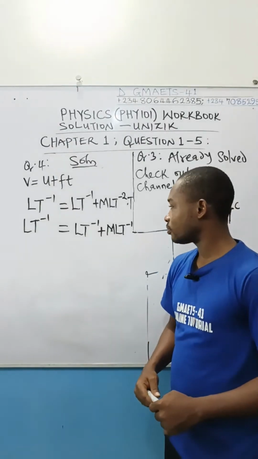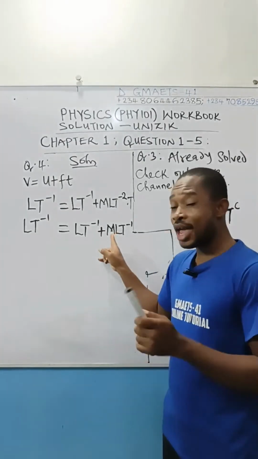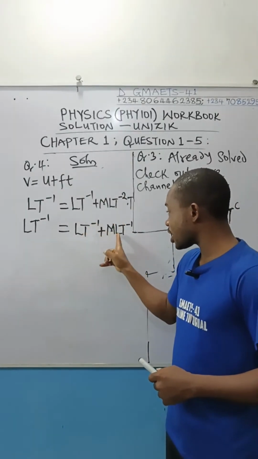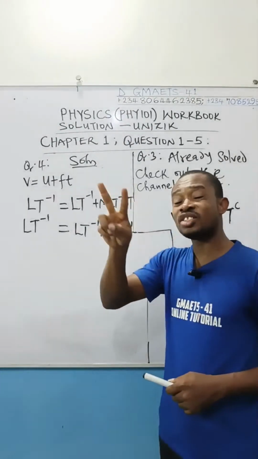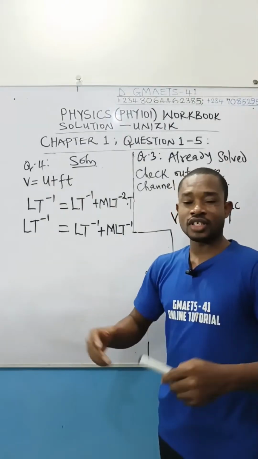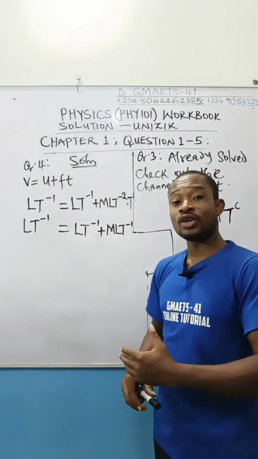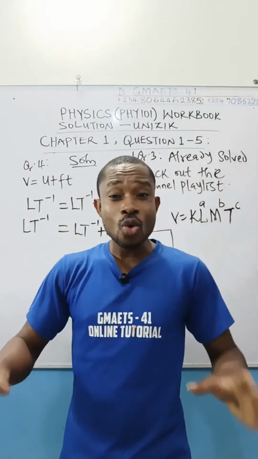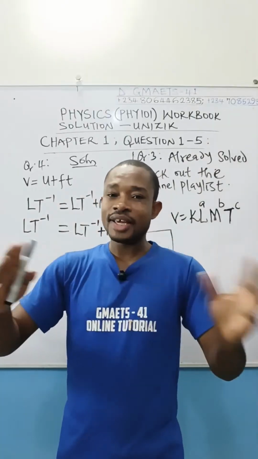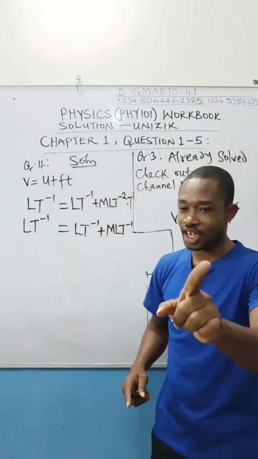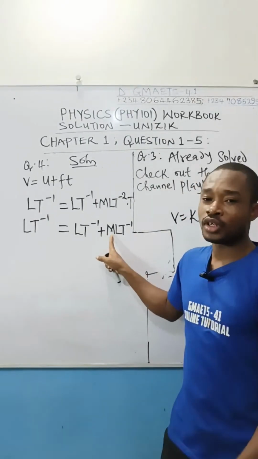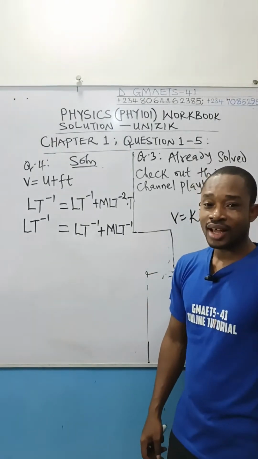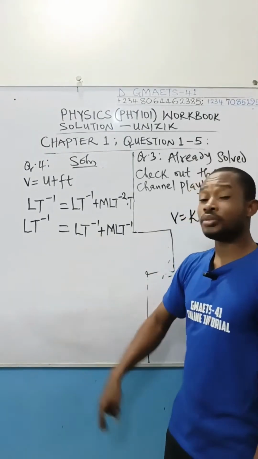Now, take note, assuming this m was not there, you could have added LT to the power of minus 1 plus LT to the power of minus 1, and you will get 2 LT to the power of minus 1. Drop that 2 because it is a multiplier. You now have LT to the power of minus 1 on the left equal to LT to the power of minus 1 on the right, telling us that the equation is correct because both sides have the same dimension. In that case, take note, when assuming this m was not there. Sadly, m is there in that dimensional analysis, so we can't add these two terms.